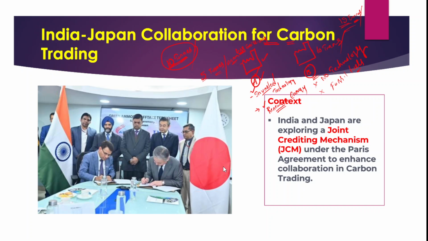Now the government gives an appreciation certificate to industry A. That appreciation certificate is known as carbon credit. So industry A will get 5 carbon credits because it reduced its emission intensity by 5 tons.